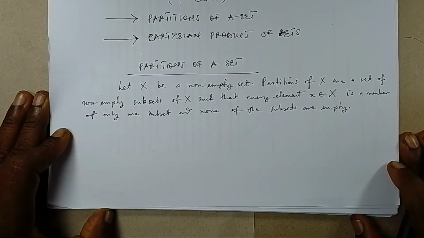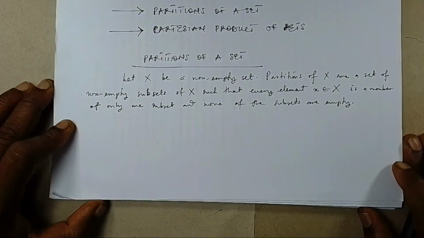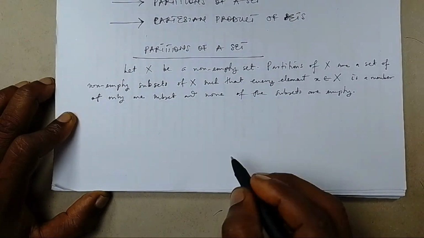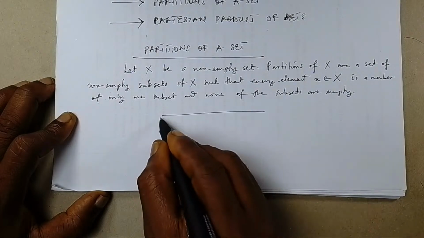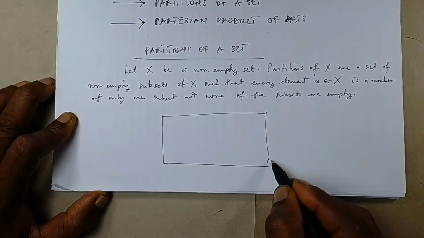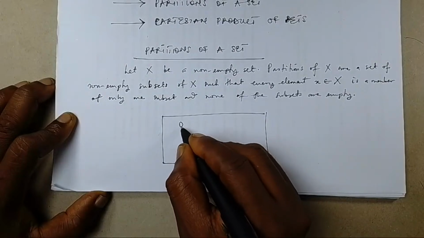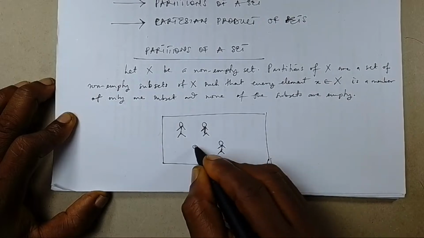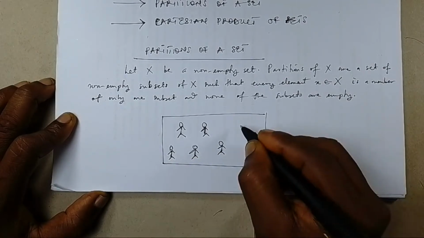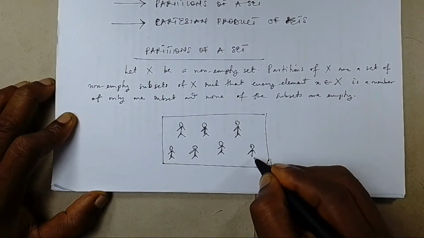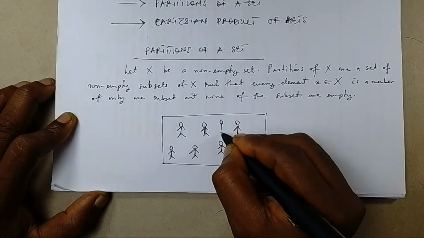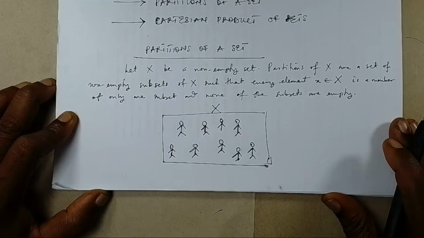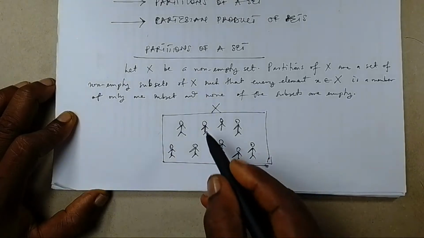Before we proceed to something more mathematical about this definition, let me explain what this means. Let's use a layman definition. Let's assume that this is your household, comprising several persons. If this is the set X, we are discussing what we call the partitions of this set X.